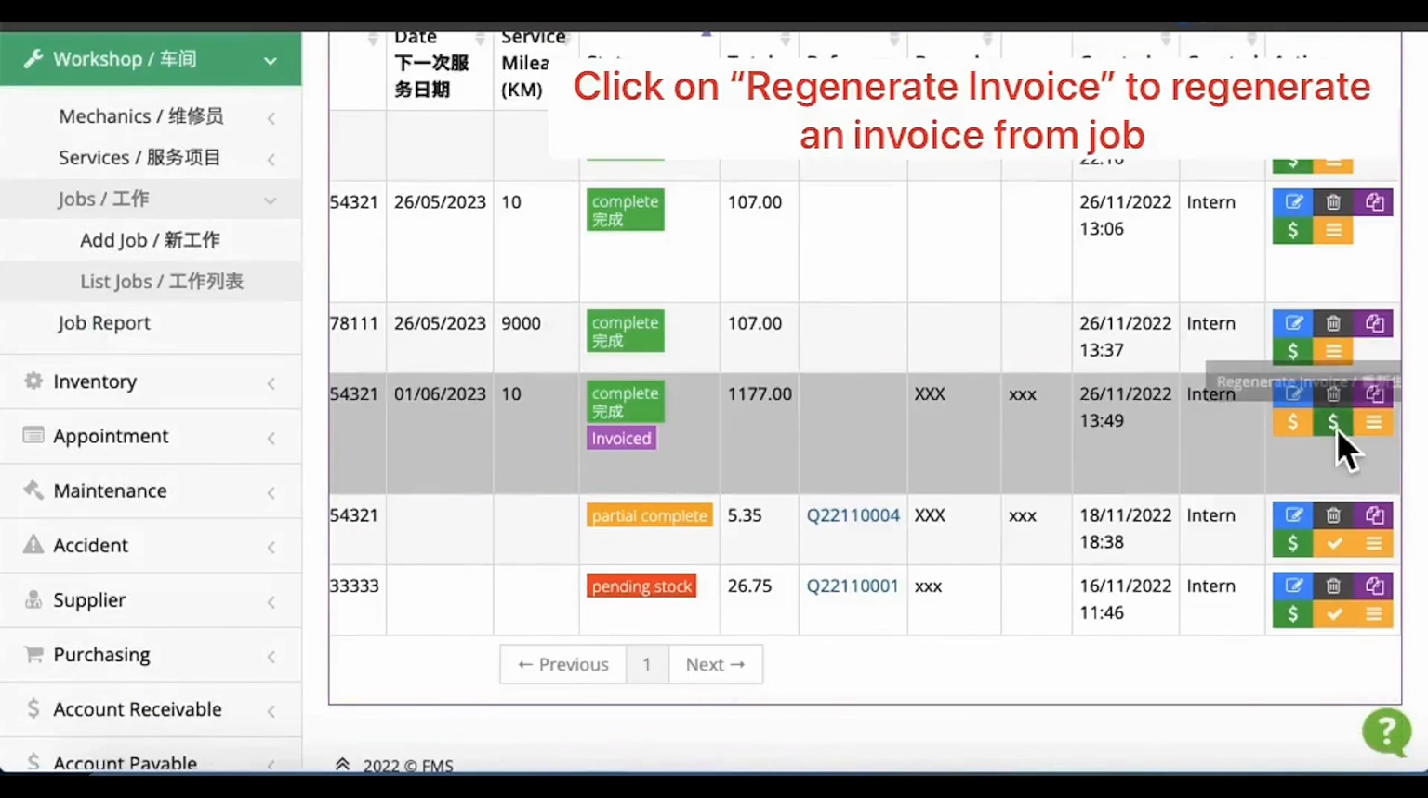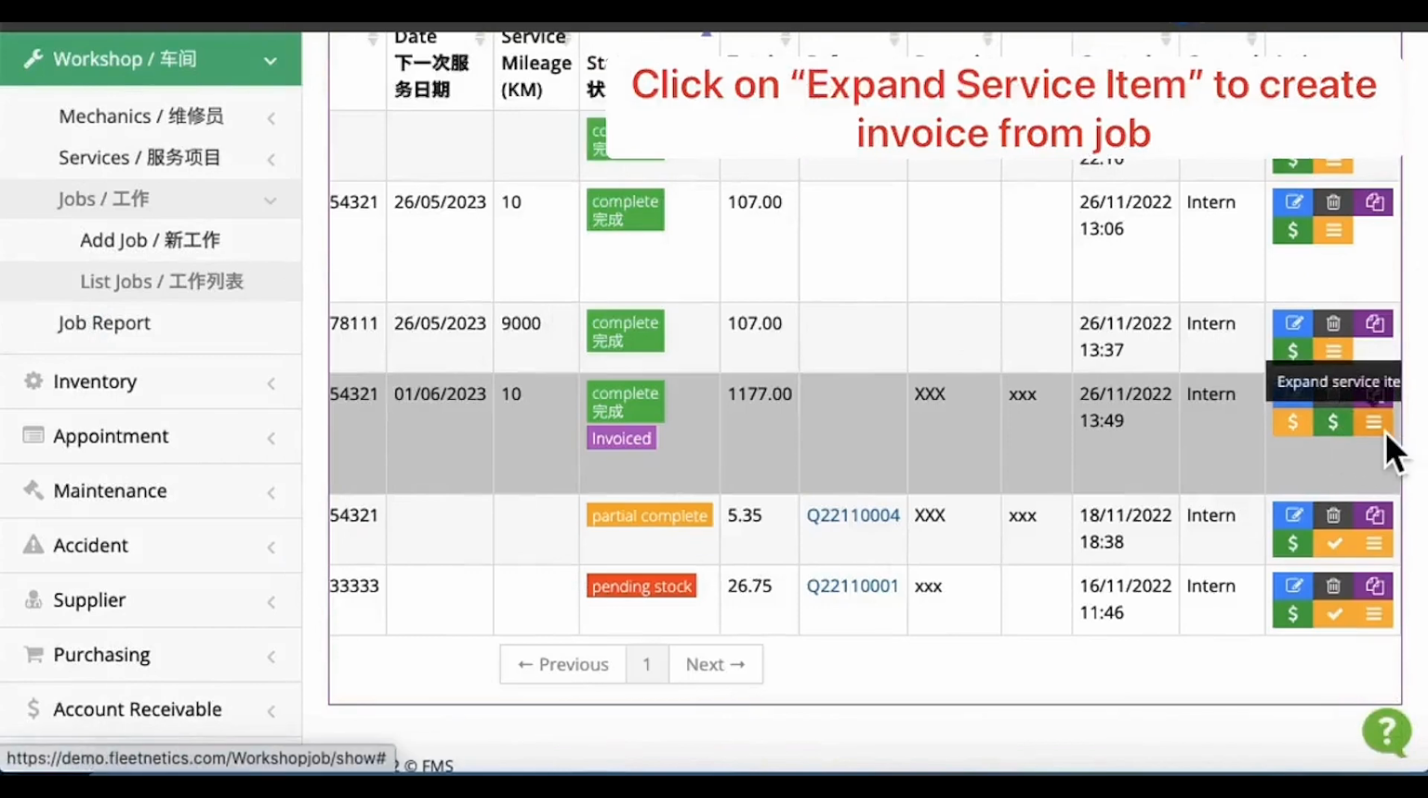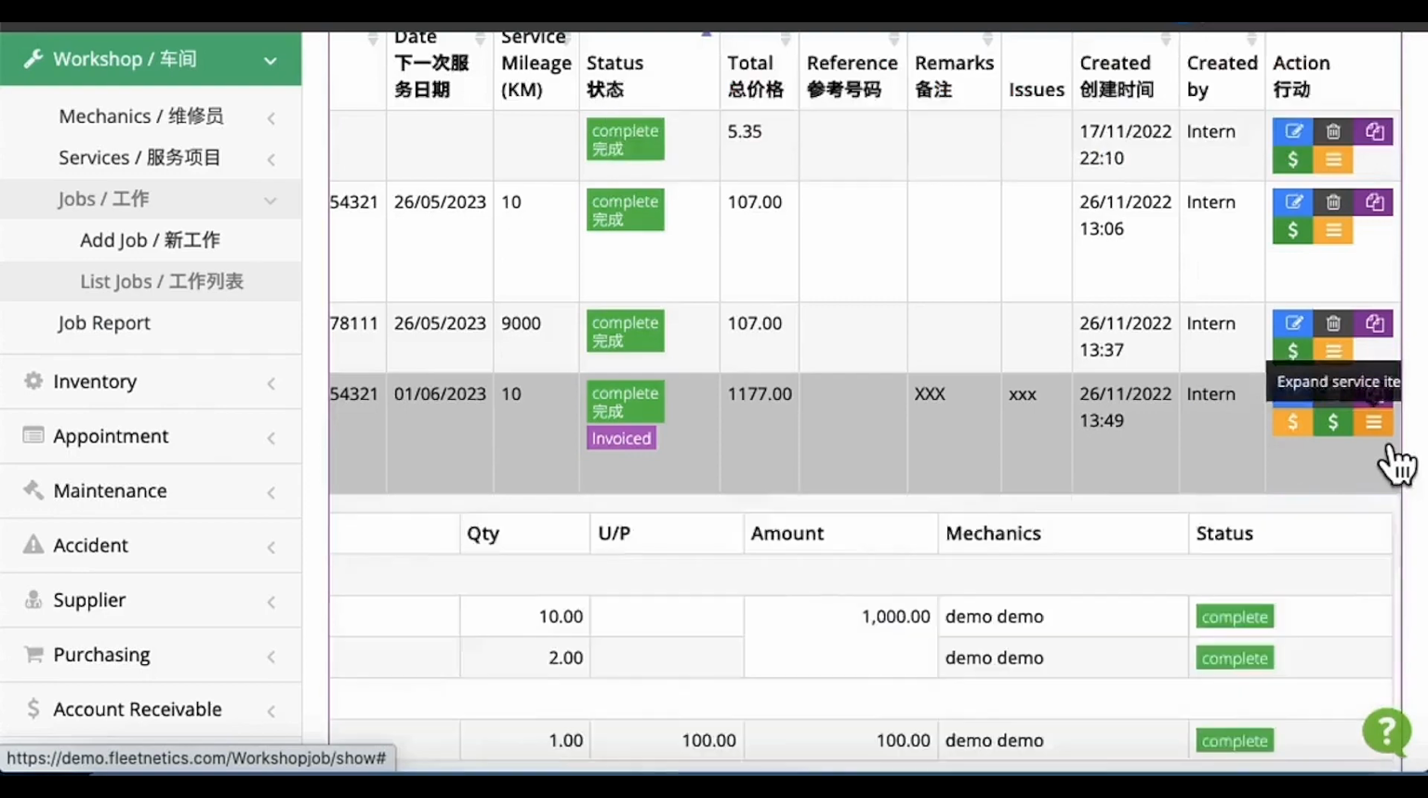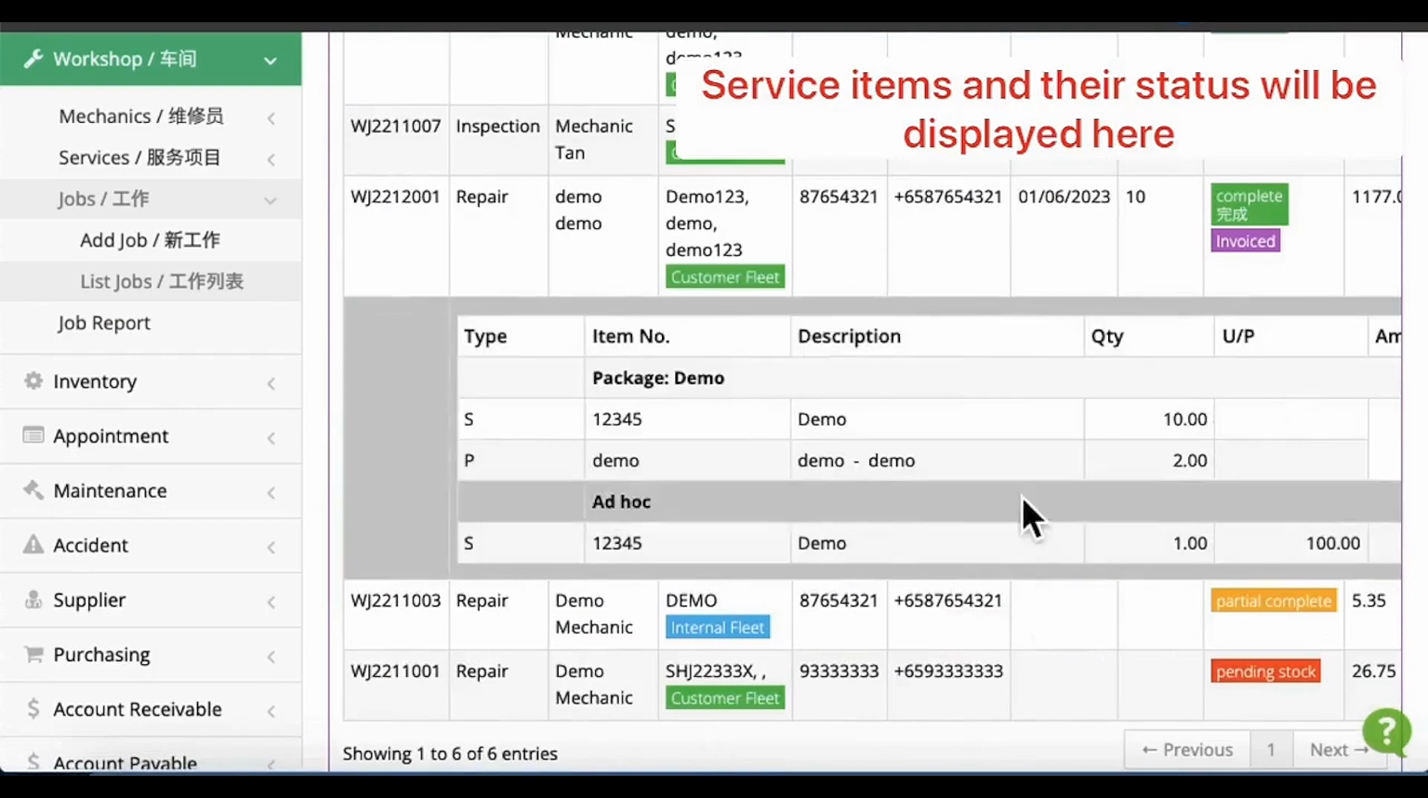Click on the Regenerate Invoice button to create an invoice from the job again. Click on this Expand button to get a quick view of the service items. The service items and their status are displayed here.